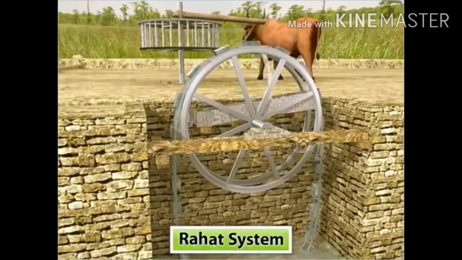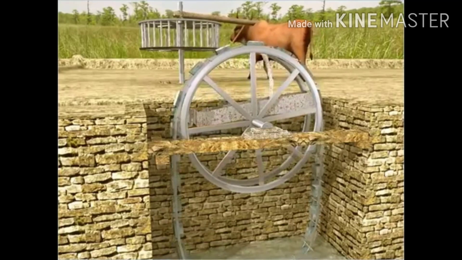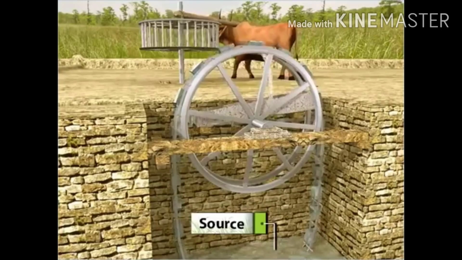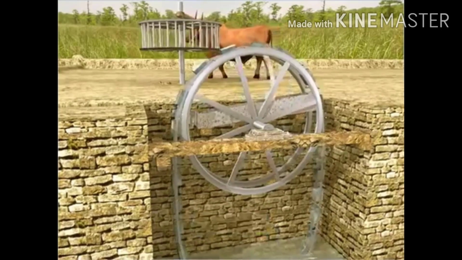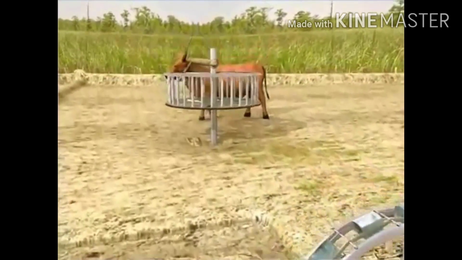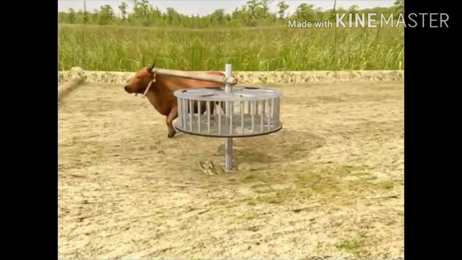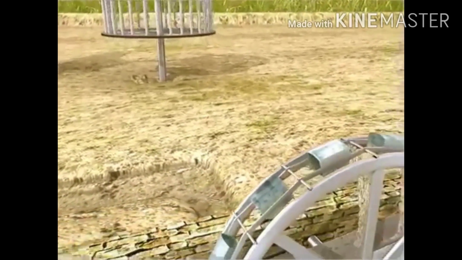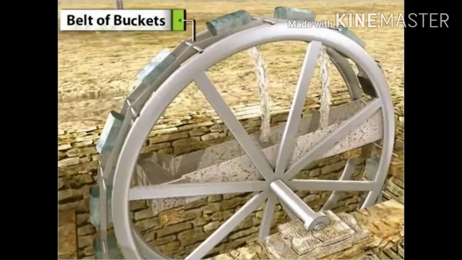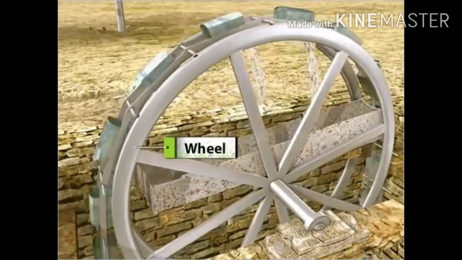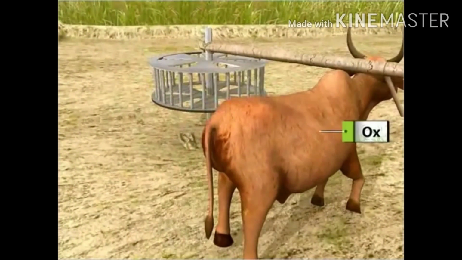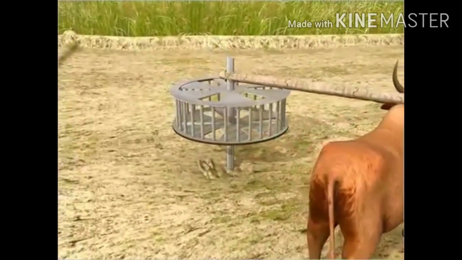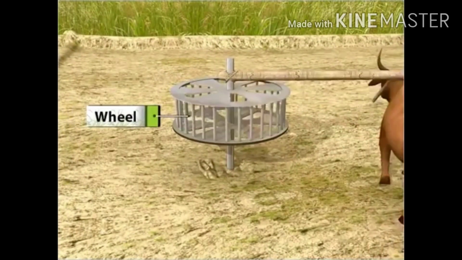Rahat's system of irrigation involves two wheels, one placed vertically over a water source, typically an open well, and the other placed horizontally at a distance. A belt of buckets is fixed to the first wheel and an ox, buffalo or camel is tied to the other wheel.